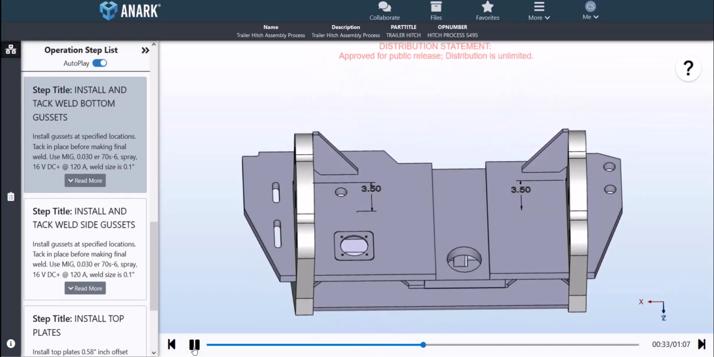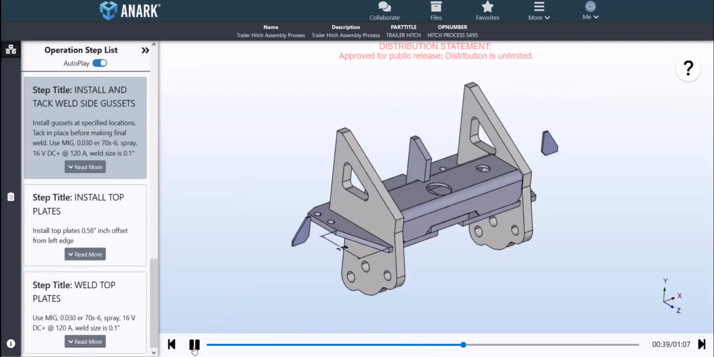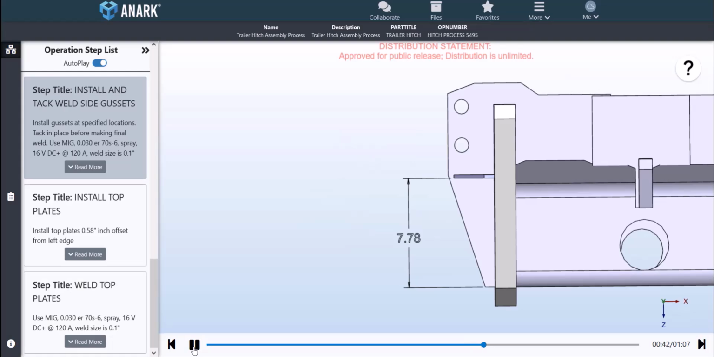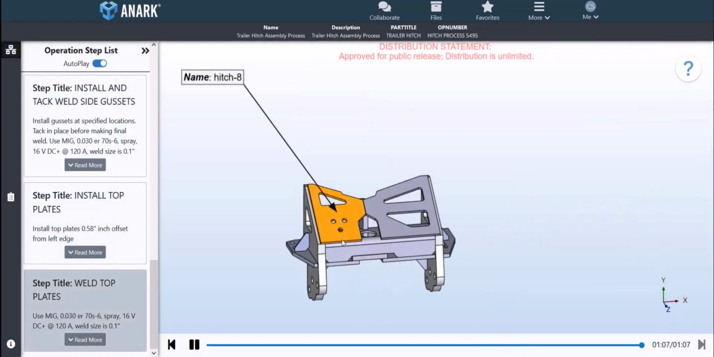Libraries of interactive work instructions like these may be accessed by operators and technicians as pre-work review materials prior to doing a job, or may be utilized on the shop floor during manufacturing operations.